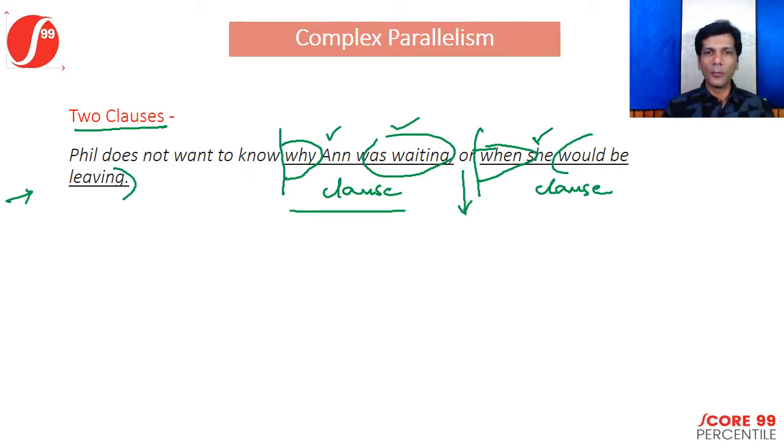Moreover, both these clauses are grammatically correct, obviously, because it says Phil does not want to know why Anne was waiting or when she would be leaving. Both of these are also grammatically correct because they have used the right tenses, and hence they are also parallel. Now let's take